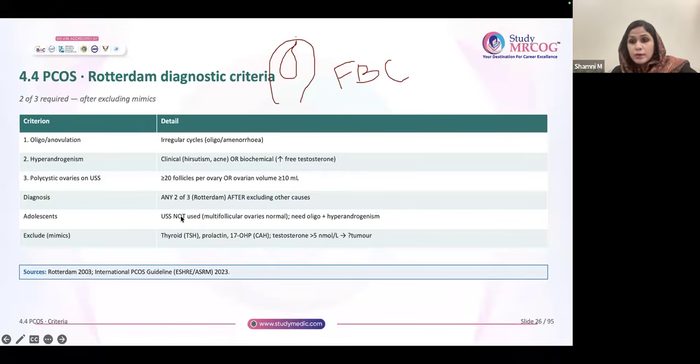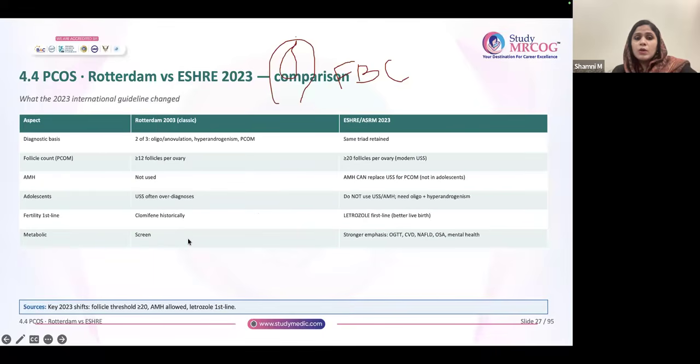So don't forget to exclude the other conditions also, that is very important. That means you have to do thyroid if required, prolactin if required, and 17-hydroxyprogesterone, that means you have to rule out congenital adrenal hyperplasia. If the testosterone is more than 5 nanomole per liter, you have to think about androgen secreting tumors. So make sure that you rule out all these conditions also.